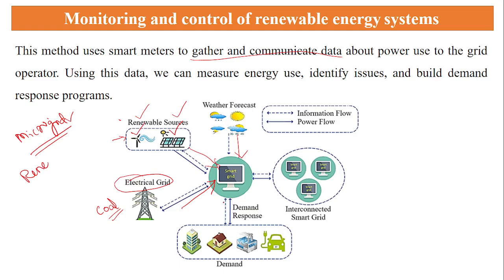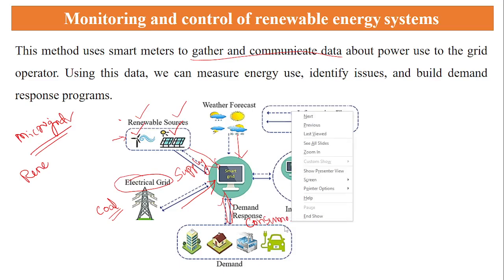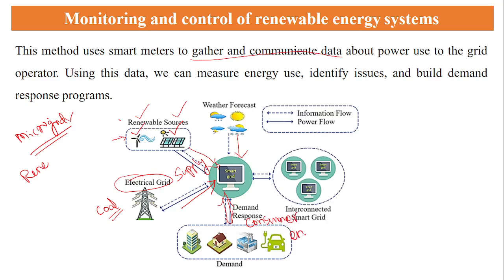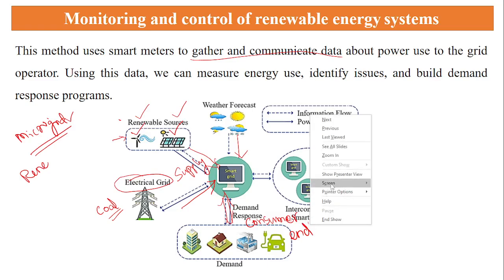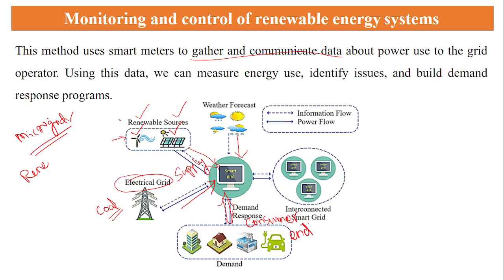And again, the demand response. The demand response means, here this is the supply, and here this is the consumption end, the consumer end. In the consumer end, we can say how much electricity we are utilizing. Those data is also sent to the smart grid. So here the consumption and the supply take place.